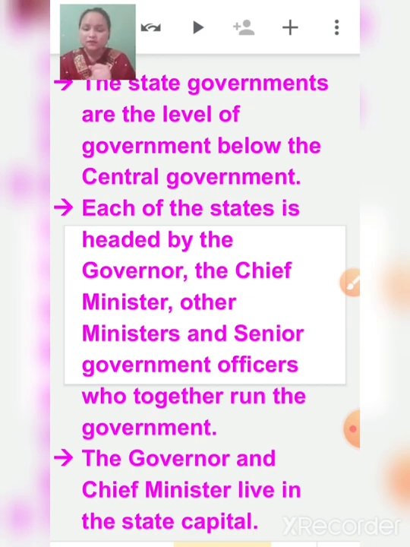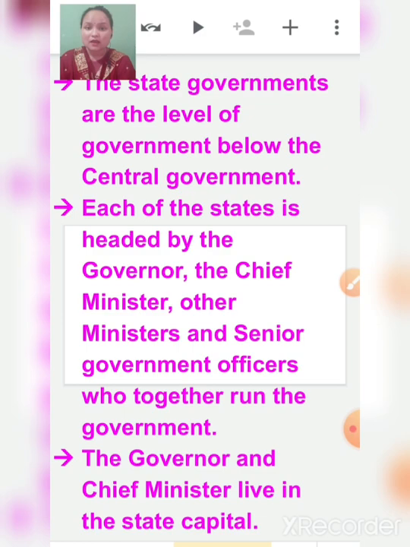A state is also very big. Like in Uttarakhand, there are 13 districts. One person cannot look after the 13 districts, because in those districts there are also small parts, right? So in the same way, state government has members, such as governor, chief minister, other ministers and senior government officers who together run the state government. Now who is the chief minister of Uttarakhand, children?